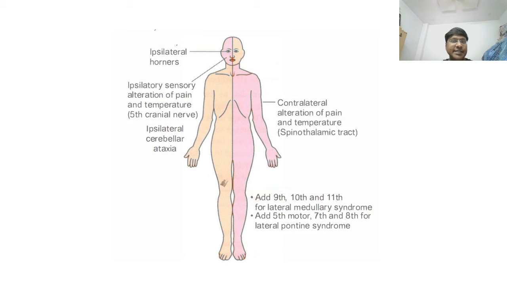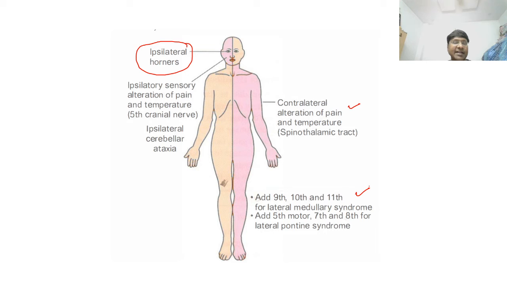The individual is having ipsilateral Horner's, that means right side, okay, and contralateral loss of sensation. Along with that, the individual is having involvement of the 9th, 10th, 11th cranial nerves. So the entire story goes in favor of lateral medullary syndrome.